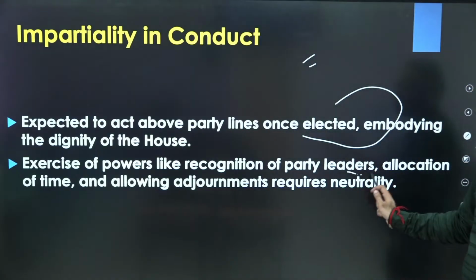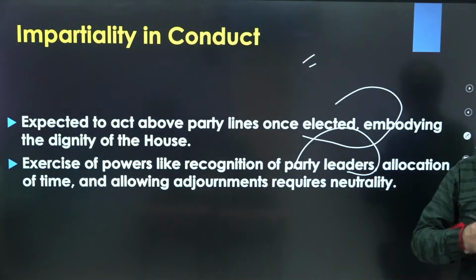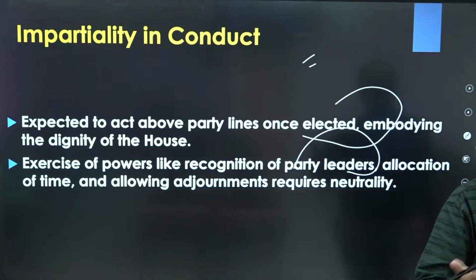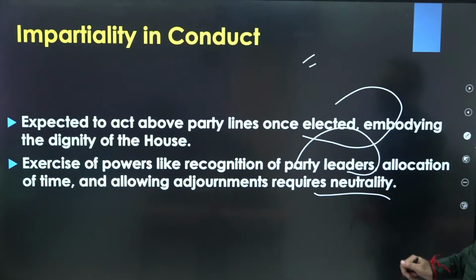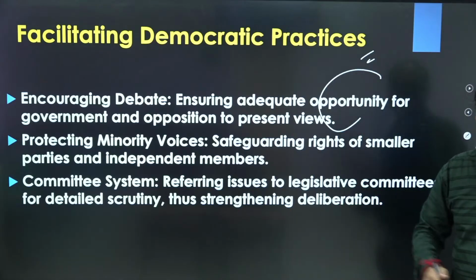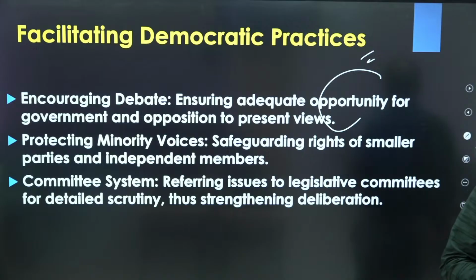Or recognition of party leader as leader of opposition. You can give examples. For example, Sumitra Mahajan did not give the leader of opposition tag to the Congress leader when their party fell short of the required 1/10 members, right? You get the point? Then facilitating democratic practices, for example, encouraging debate, giving adequate time to each member, especially of the opposition.